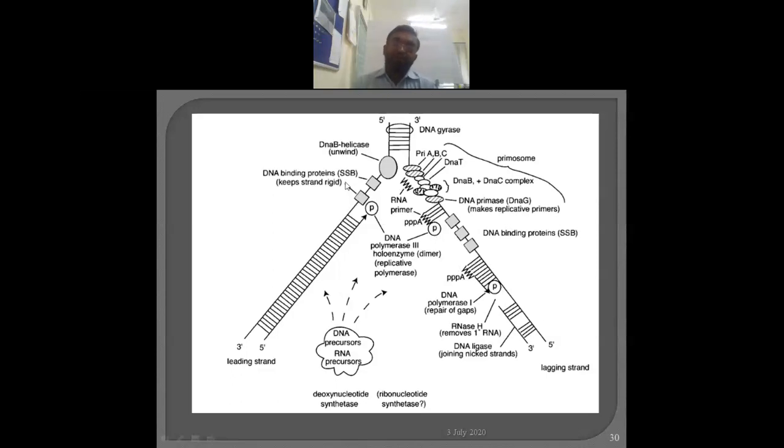So this particular phenomenon was analyzed by the Japanese scientist Okazaki, who said that there is discontinuous synthesis, means RNA DNA, RNA DNA. These patches of RNA and DNA are referred to as the Okazaki fragments. Okay, so in that way it is discontinuously synthesized, and here continuously synthesized. This particular strand is referred to as the lagging strand. Why? Because it is discontinuously synthesizing, while a leading strand means it is continuously synthesizing.